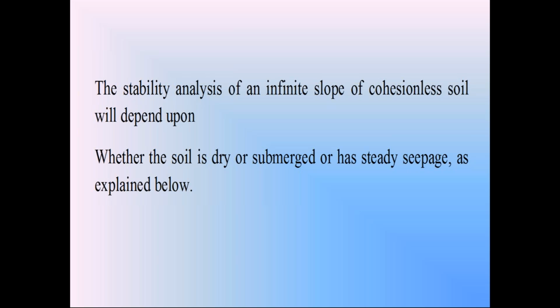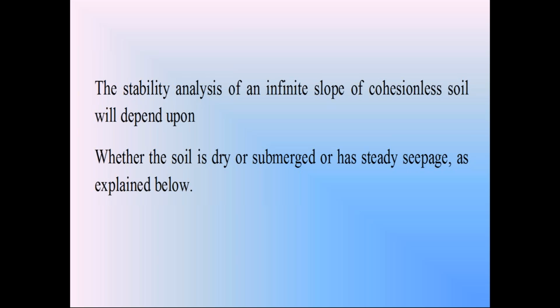In the rainy season, the soil is either in submerged condition or in seepage flow condition. So for all these 3 conditions, dry, submerged and seepage flow, we are going to discuss the stability analysis of the infinite cohesionless soil slope.